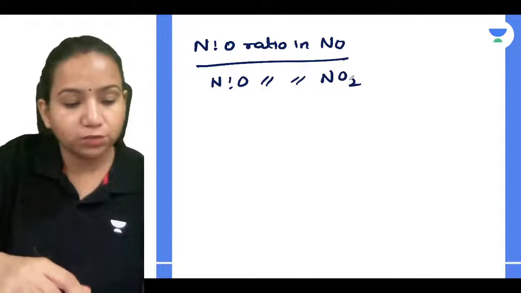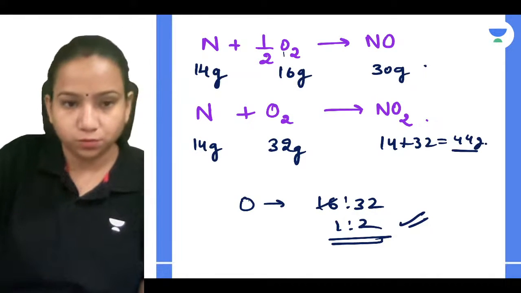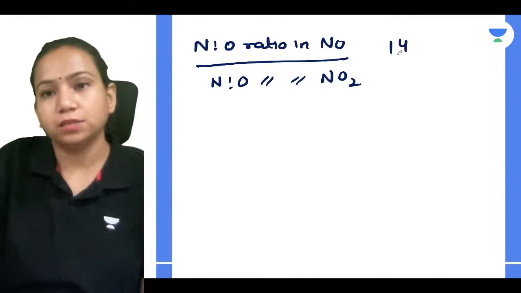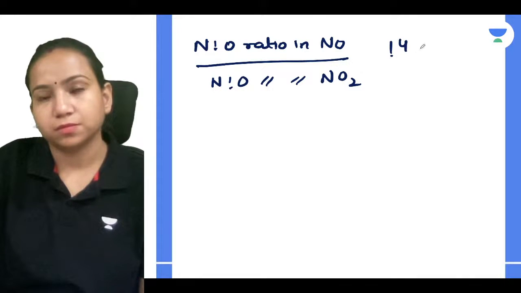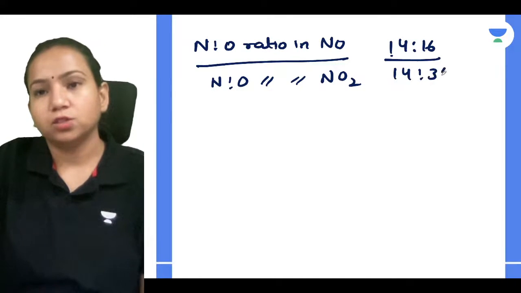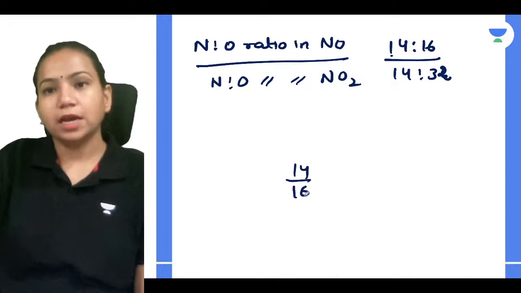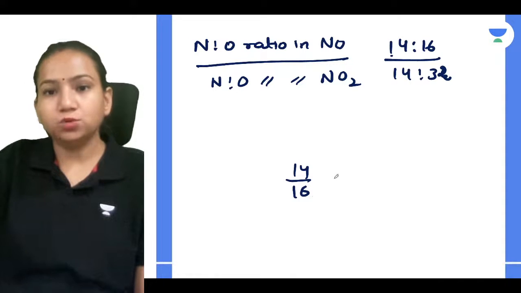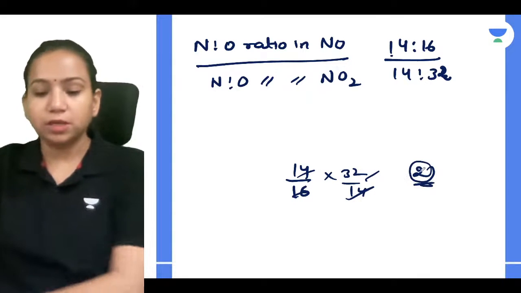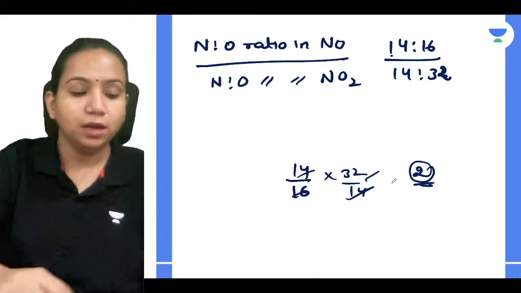So can you find it out, guys? What was the mass ratio? 14:16 and 14:32. So 14:16 divided by 14:32. How can you write it? 14/16 divided by 14/32, so 32 divided by 16. So what will you get? You will get the ratio in which the oxygen is changing, it is 2. So 1:2, it is combining. Like that also you can relate.